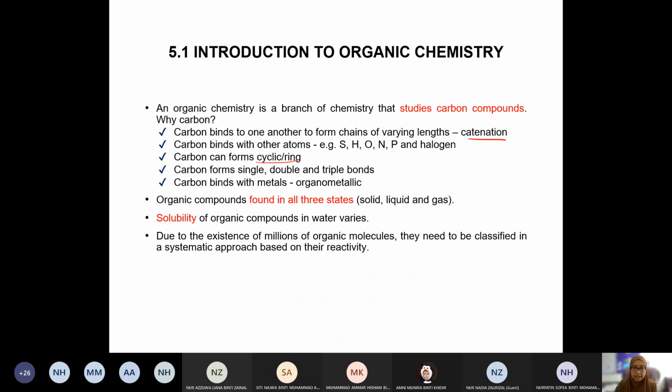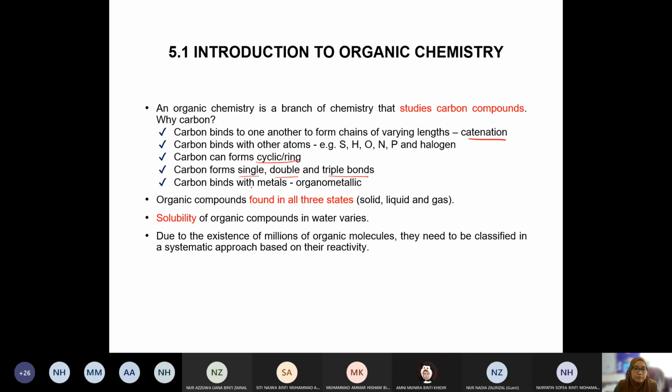Okay, jadi macam cincin kan. It has the ability to do that, and then carbon can form single, double, and triple bonds as long as it is octet. Carbon follows the octet rule. Okay, so it must achieve octet either from having all single bonds, or it can also have double bond or triple bond in order to achieve that octet.